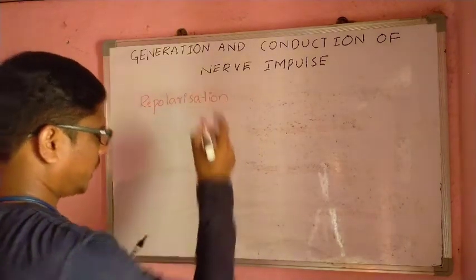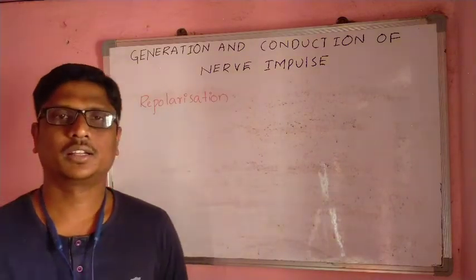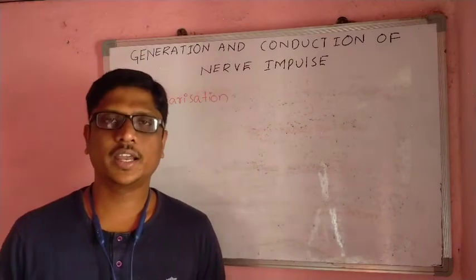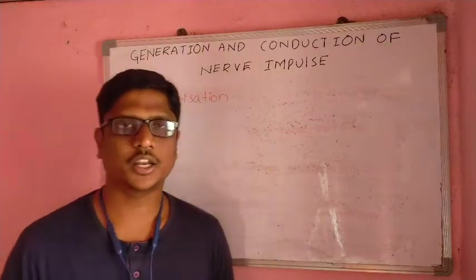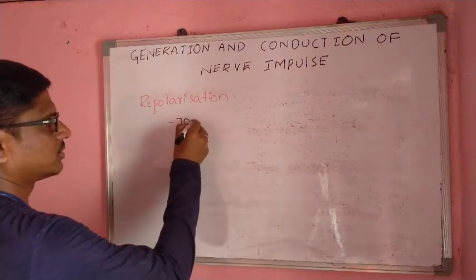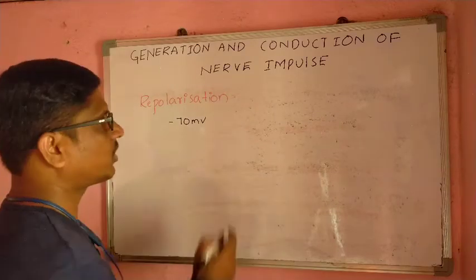See here, what does repolarization mean? The cells are regaining their charges, and that is called repolarization. See, minus 70 millivolts, this is a resting nerve fiber.